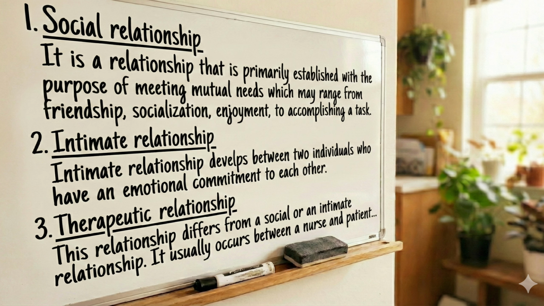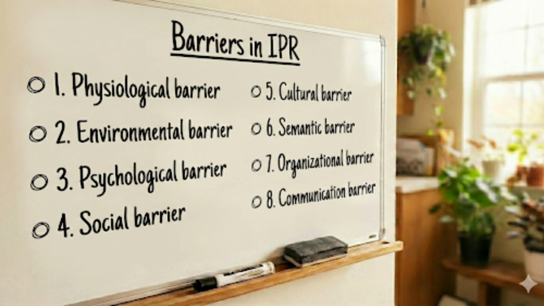Then what are all the barriers in interpersonal relationship, meaning what are the obstacles which affect this IPR? First barrier, physiological barrier, environmental barrier, psychological barrier, social barrier, then cultural barrier, semantic barrier, then organizational barrier, and the communication barrier.